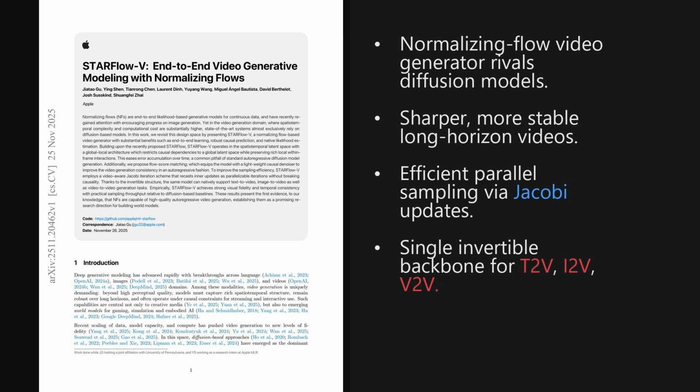So, the big message is that a carefully designed normalizing flow can actually rival strong diffusion models for long autoregressive video while staying fully invertible and likelihood-based. That opens the door to more principled, streamable world models for interactive media.